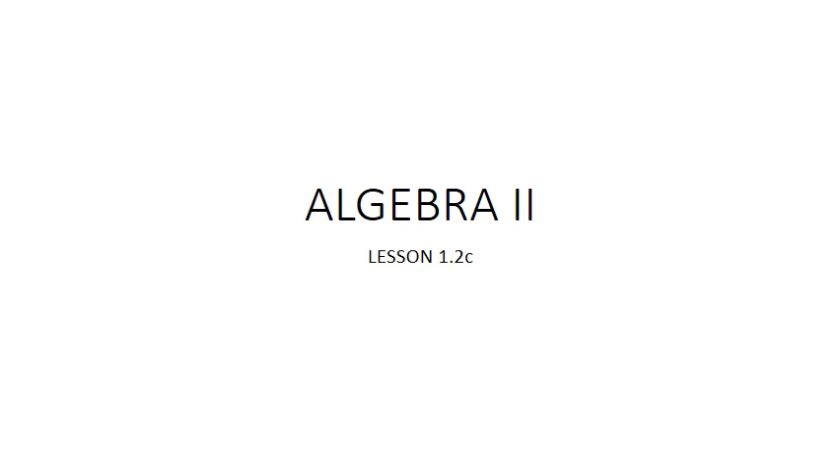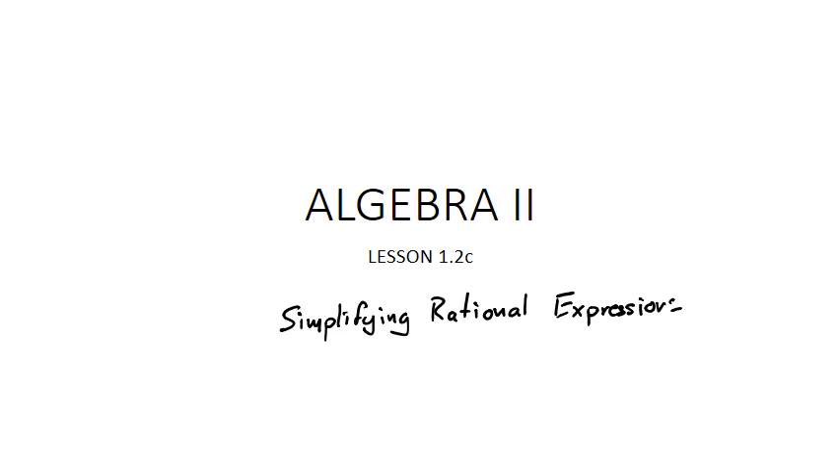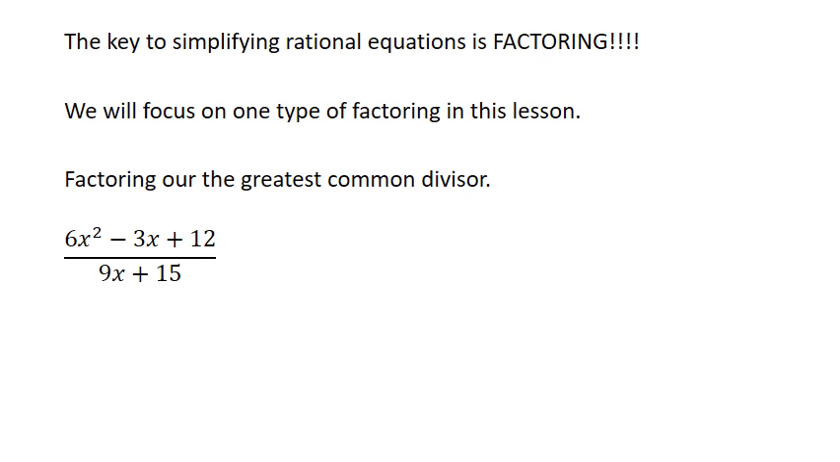In this lesson, we're going to transition away from linear, quadratic, and polynomial equations, and we're going to look at specifically simplifying rational expressions. So you can see an example of a rational expression down here. Remember, a rational expression is simply an expression of one polynomial over another polynomial.